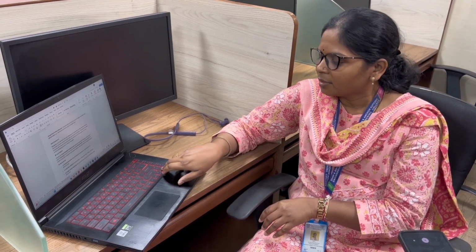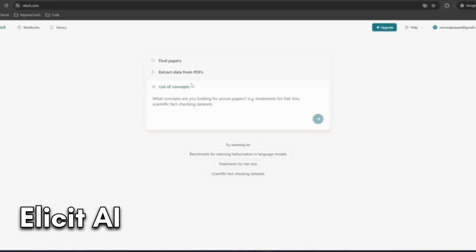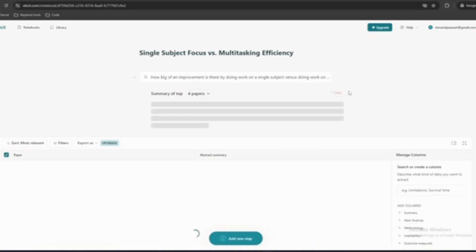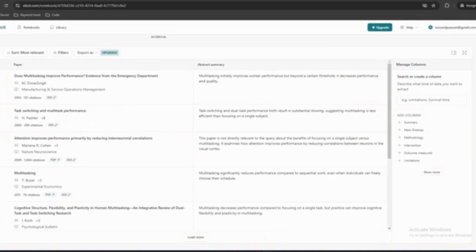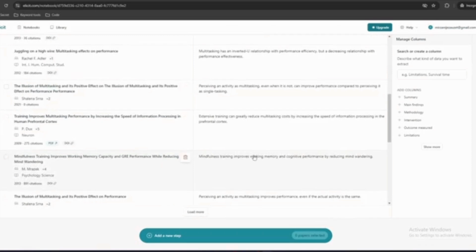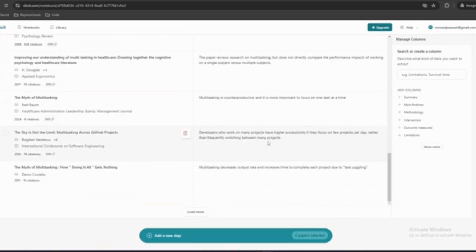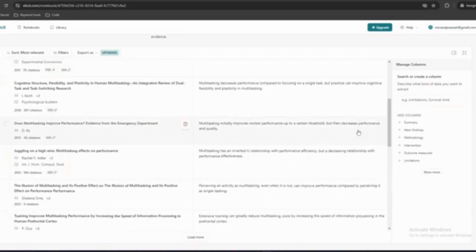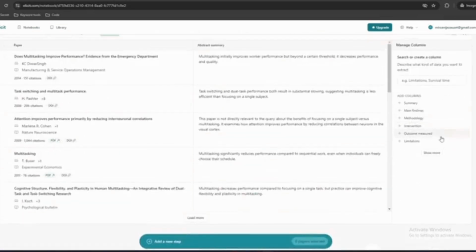Another tool is the Elicit AI tool. That Elicit AI tool can be used for deep research. Let's say students and faculty, when we are reviewing any paper or making IEEE papers, when we are searching for any kind of papers, we can do deep research by using the Elicit AI tool.